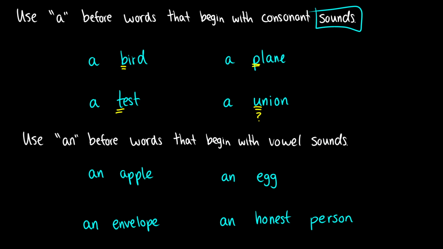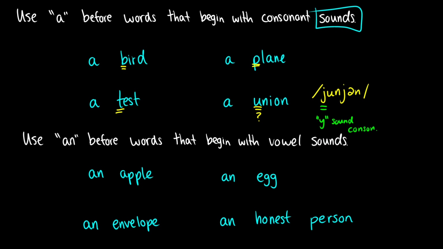So in the International Phonetic Alphabet, we would transcribe this as, say, /junjən/. And you're asking yourself, well, what is this? This is the y sound, and that y sound is not a vowel. It is a consonant sound. So that's why we use a before a word like union, because we get that y at the beginning. If it was a vowel sound, we would say an union, not a union, but because that y is a consonant sound, we use a.